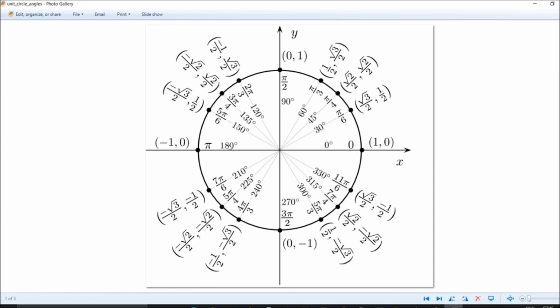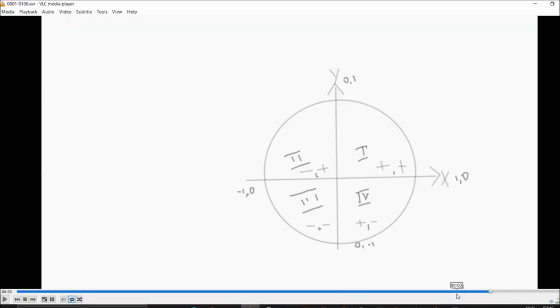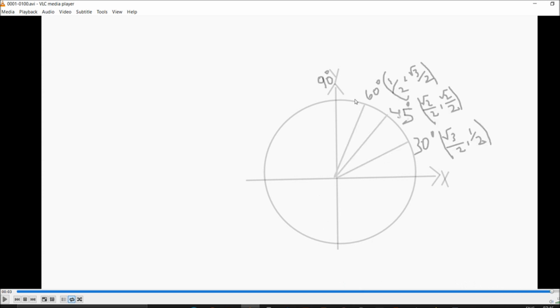So 180 plus 30 is 210, 180 plus 45 is 225. So from only a few things, if you remember these originally, you can construct all of your unit circles.